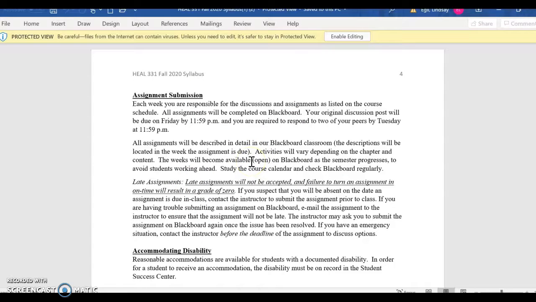Make sure that you are keeping in mind the week is Wednesday to Tuesday for this semester. When you have a discussion, the discussion is going to be due on Fridays at 11:59. So it gives you all day Wednesday, Thursday, and Friday. And then you'll have over the weekend and all day Monday and all day Tuesday to get your 2 responses in.